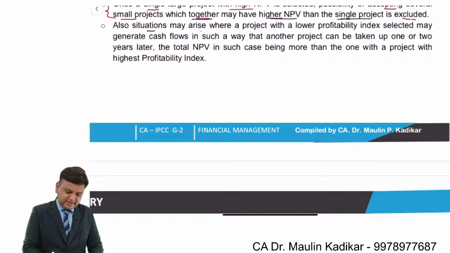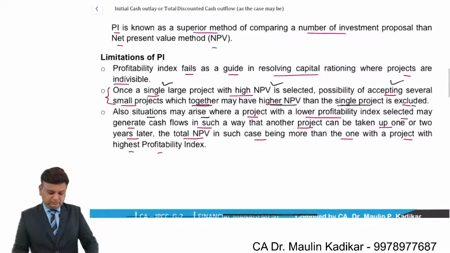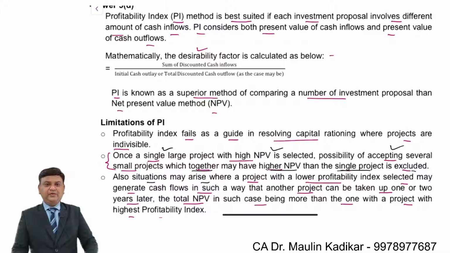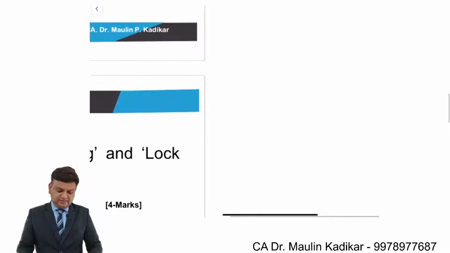Also, situations may arise where a project with the lower PI selected may generate the cash inflow in such a way that another project can be taken up 1 or 2 years later, the total NPV in such a case being more than one project with a higher PI. So friends, over here the C point is provided to us like this.